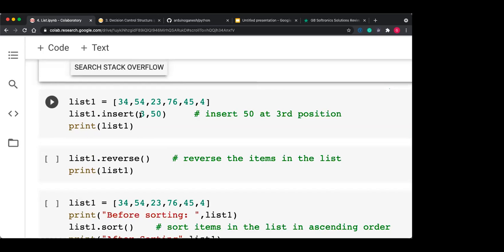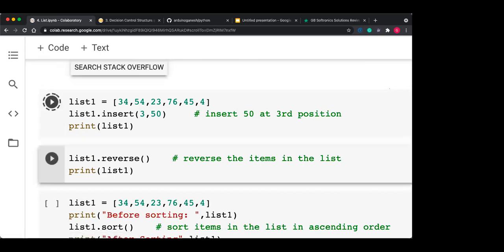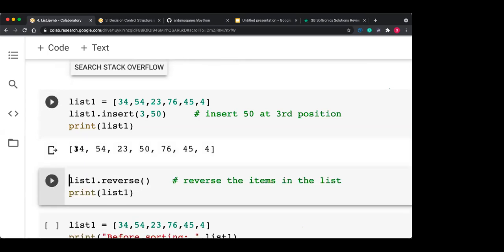This will insert 50 at the third index: 0, 1, 2 and 3. At the third index 50 gets added and 76 is now at the next index. So in between 23 and 76, 50 gets added. So you are inserting the new item inside the list.